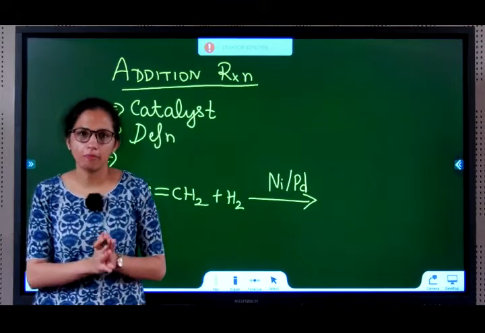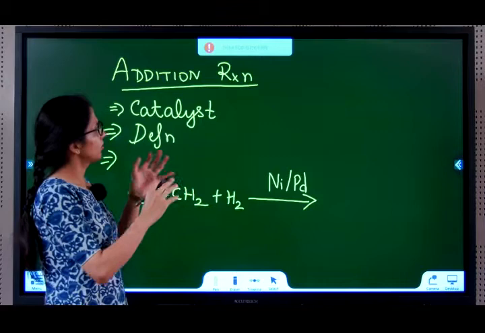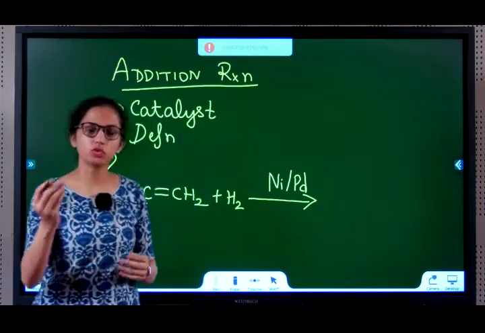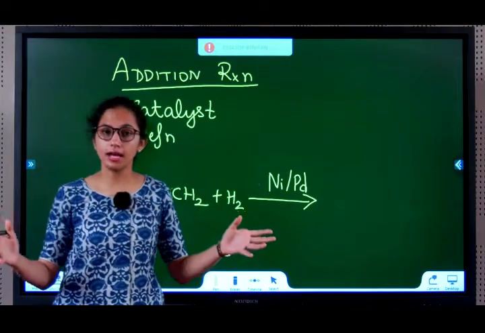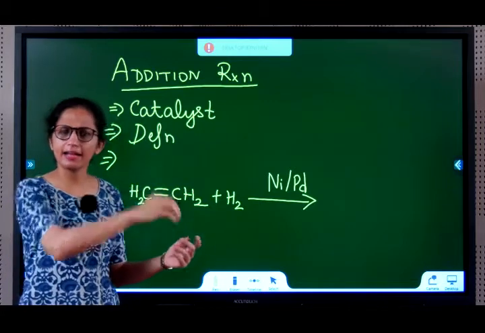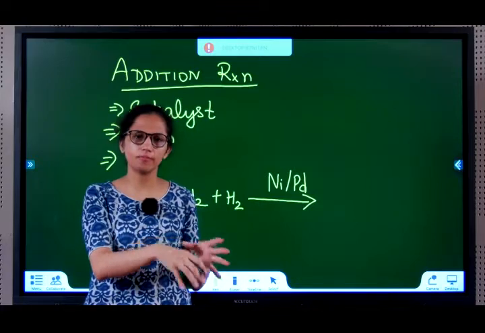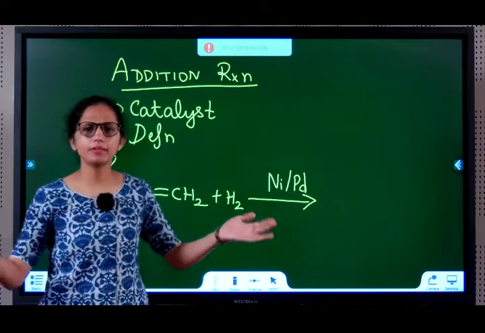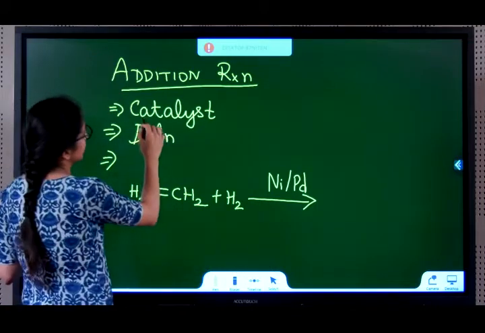The next property, addition reaction. What is addition reaction? Addition reaction is a reaction in which one or more atoms are added to the substance to make a larger compound. Then it is addition reaction. Very simple. You just add another atom or more than one atom to an already existing compound using some reaction or catalyst, and then you get a bigger compound. That's only addition reaction.